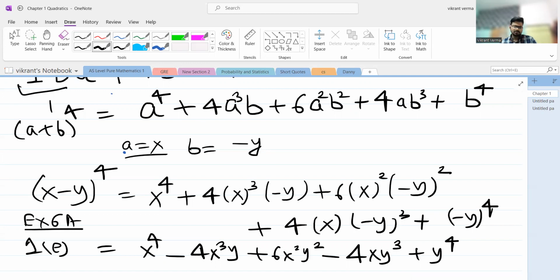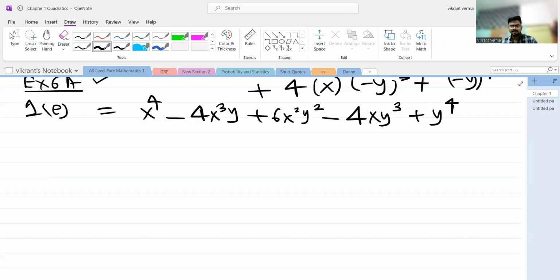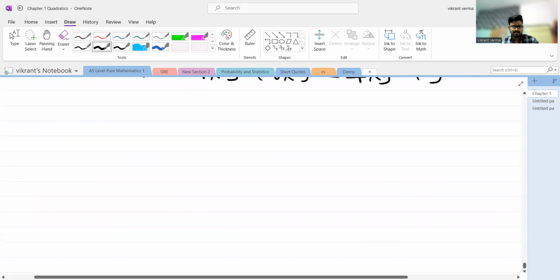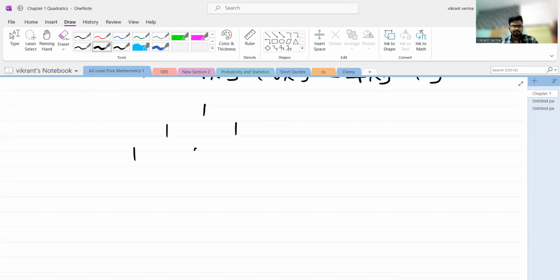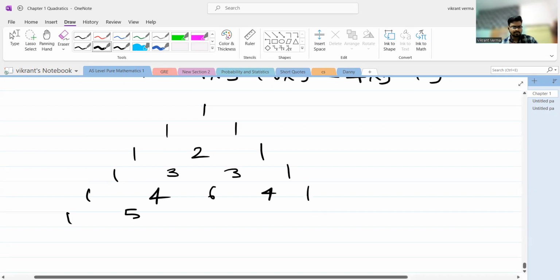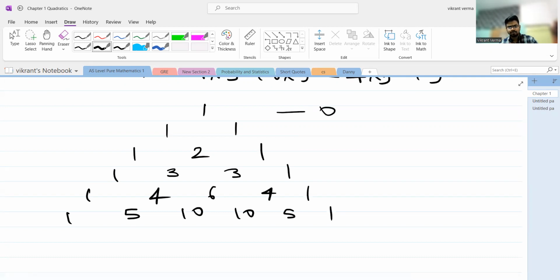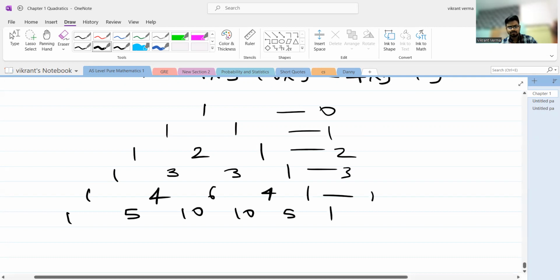You can solve other questions also. I'm encouraging you to try to solve as many questions from this exercise. But use this Pascal's triangle, okay? And you need to make it, for example, till power 6 or maybe power 7. But the idea is pretty much simple. You just start like this, 1, then write 1 1, then 1 2 1, then sum it, 1 3 3 1, then 1 4 6 4 1, then it will be 1 5 10 10 5 1. So it is for power 0, for power 1, for 2, for 3, for 4, for 5. Like this, it will go on.